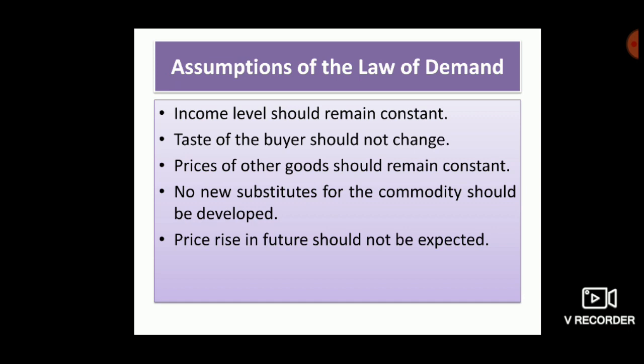But law of demand operates when we consider these assumptions: income level should remain constant, taste of the buyer should not change, prices of other goods should remain constant, no new substitutes for the commodity should be developed, and the last assumption is price rise in future should not be expected. These are the 5 assumptions, and law of demand operates with these assumptions. You should follow these assumptions.